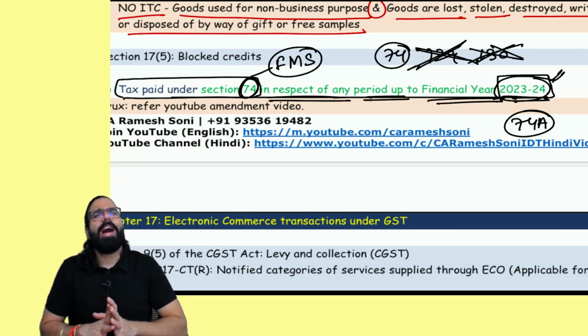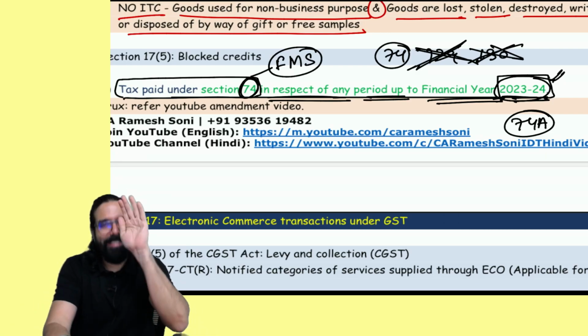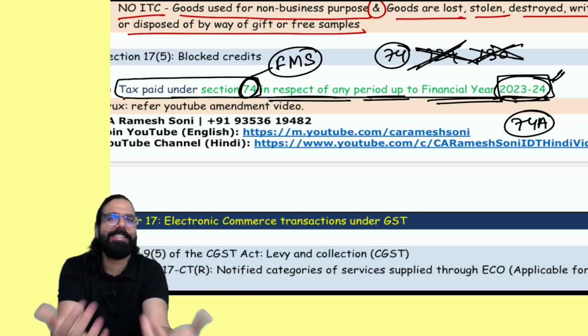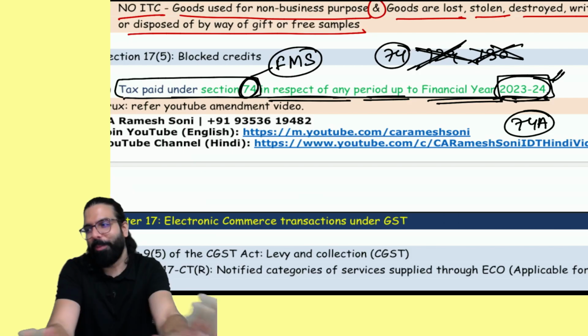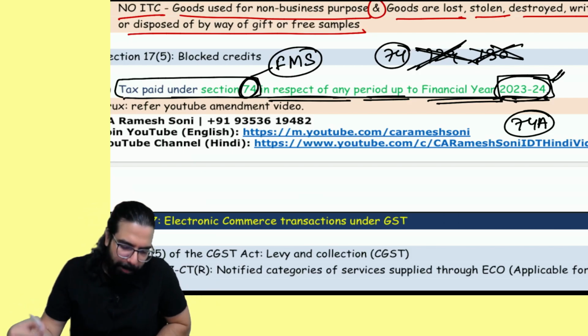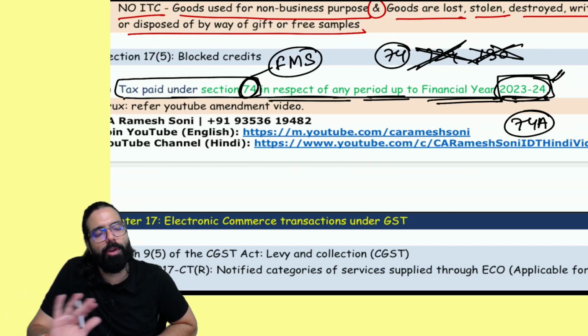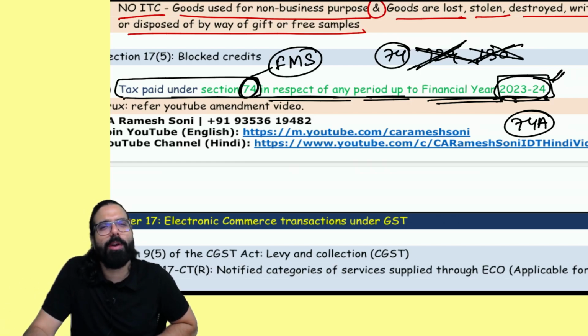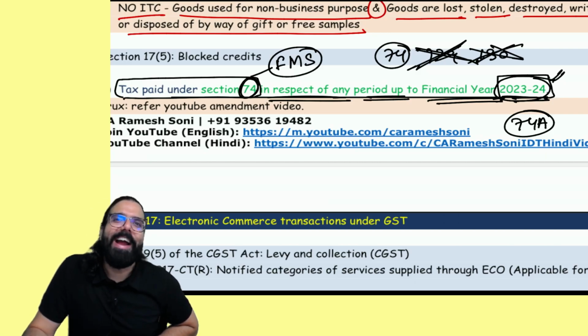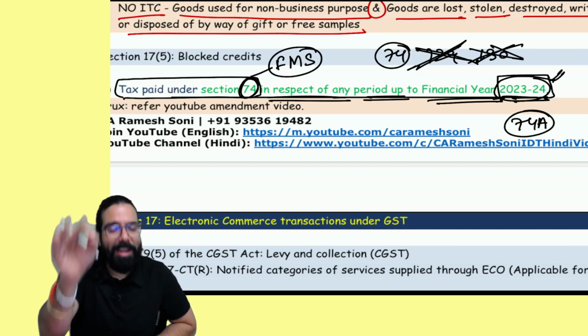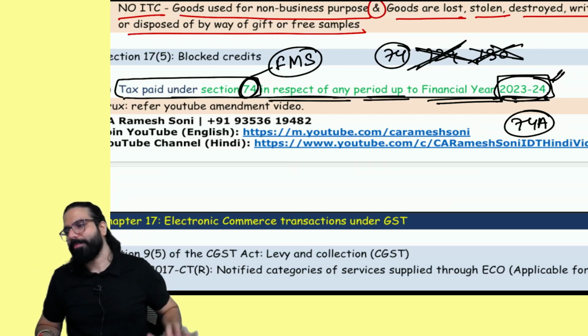After 2023-24, section 74A has come. And in 74A, if you pay any taxes, that credit is allowed. It is no more blocked. Done, sir. This point is clear. That's all they have said. They have written over here, and I've told you 129, 130 were there, which were not relevant over here, hence deleted. Section 74 still remains, and they are telling that in section 74 fraud, if you pay any tax up to the year 2024, you will not get any credit. After 2023-24, new section 74A is inserted, and in 74A, whatever tax you pay, you will get the credit. Don't worry about it.